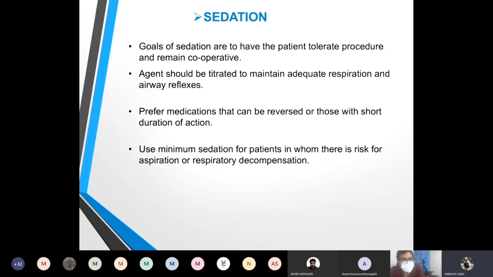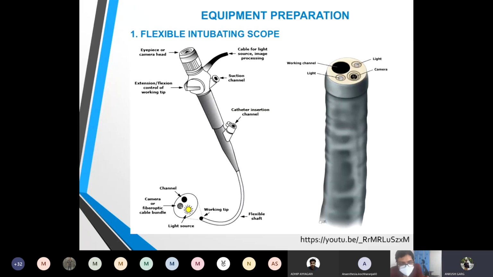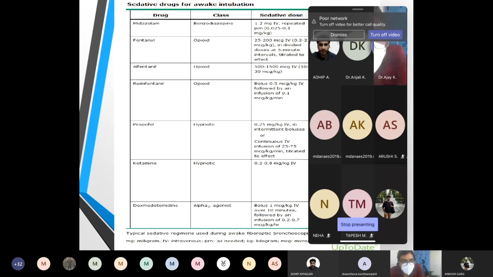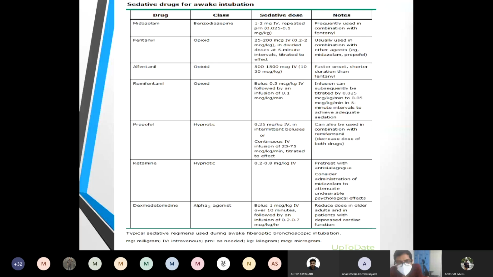Now we come to the equipment preparation. Let me name some other drugs, like Dexmedetomidine, which can be used in combination with remifentanil. You can show them the table of the drugs. In that you can see midazolam, fentanyl. We commonly use a combination of midazolam and fentanyl. Midazolam in a dose of 1 milligram and up to 2 milligram, and there's no fixed dosing. We have to titrate to the response.